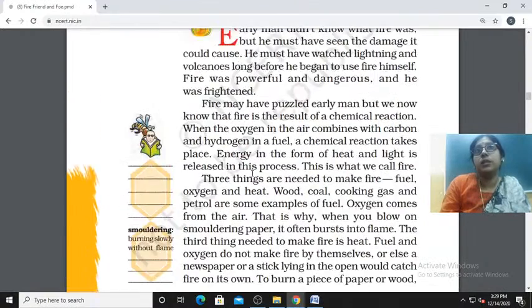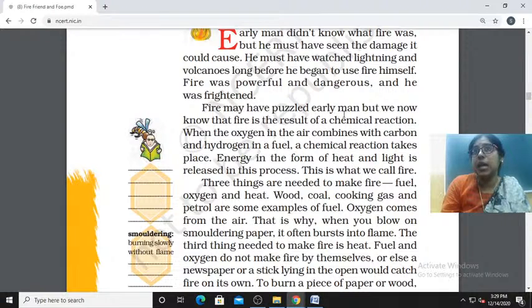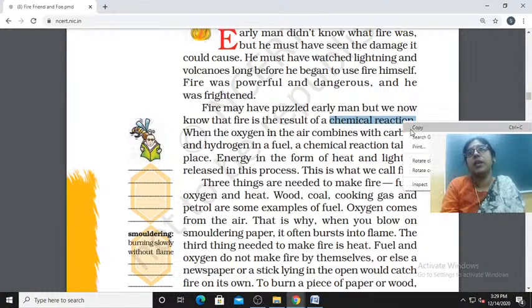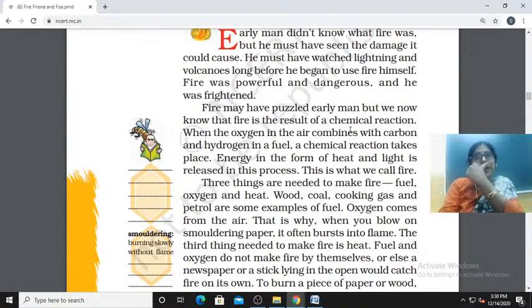Now the next paragraph: fire may have puzzled early man, but we now know that fire is the result of a chemical reaction. Nowadays we have come to know what fire is. Earlier we did not know. Fire is because of a chemical reaction when the oxygen in the air combines with carbon and hydrogen in a fuel. A chemical reaction takes place. Energy in the form of heat and light is released in this process. So this is what we call fire.